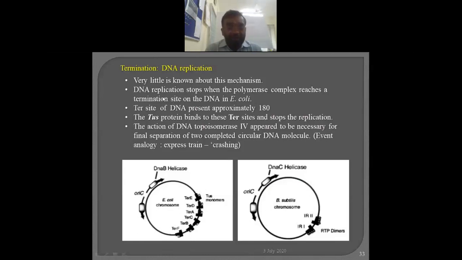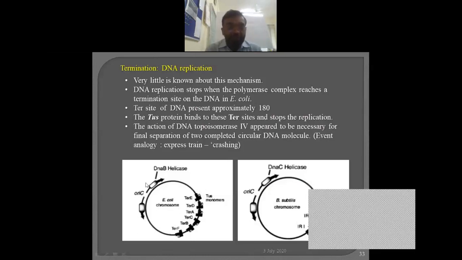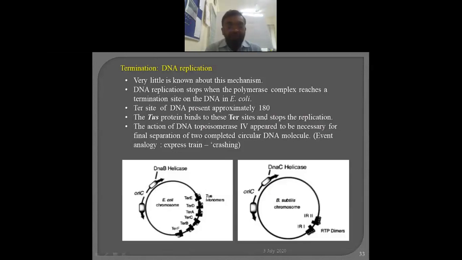Here, in the case of E. coli, there are particular sequences, just like OriC. Similarly, at the Ter region there are termination utilization proteins. These proteins, along with the replisomes, automatically slow the process. Why? Because one replication